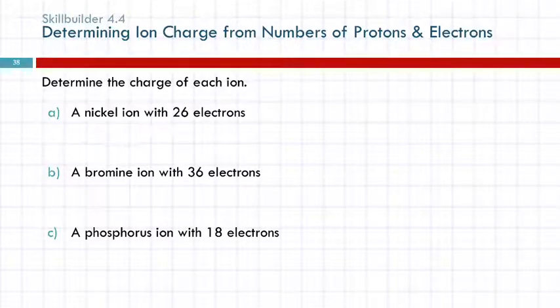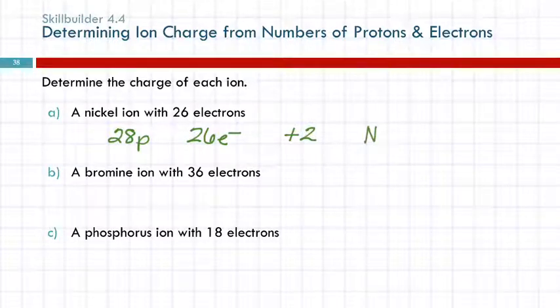So we've got 28 protons and 26 electrons. So the electrons have negative charges. So if I have 28 positives and 26 negatives, what's the overall charge? Plus 2, right? It's positive 2. So if we were going to write the symbol, which it doesn't specifically ask us to do, we'd write Ni 2 plus.